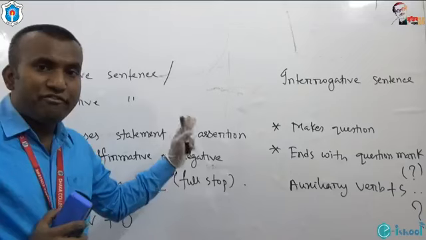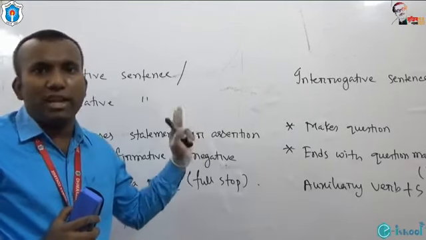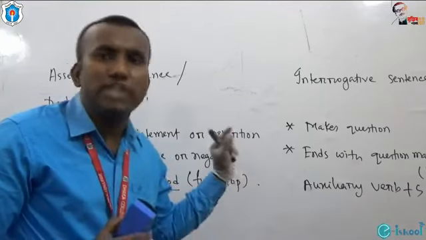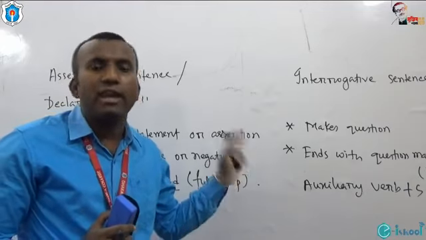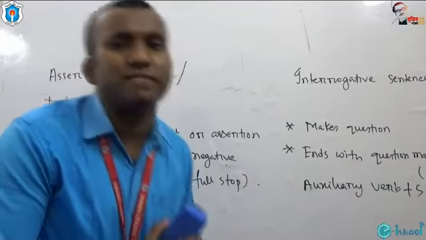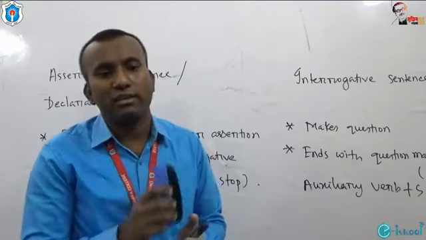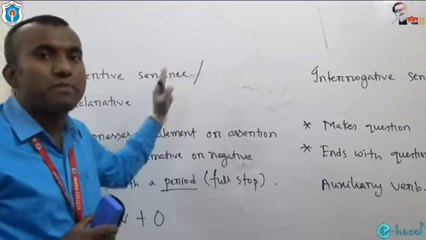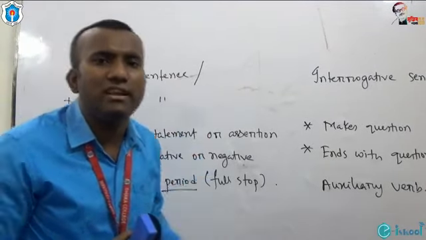So, after learning about the basic conceptions, now I am going to tell you the rules and regulations of transformation regarding assertive to interrogative and vice versa. This is our target of discussion today. Now I am going to start with rule number 1.